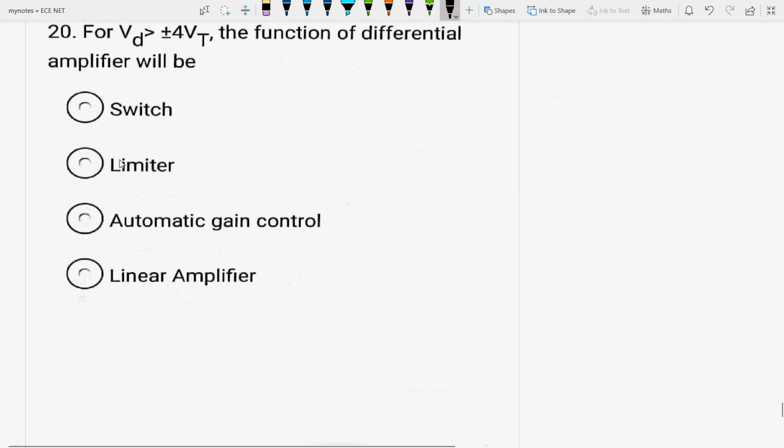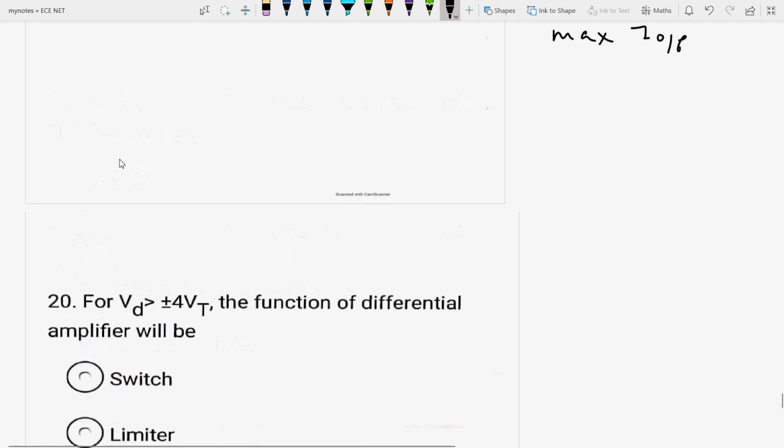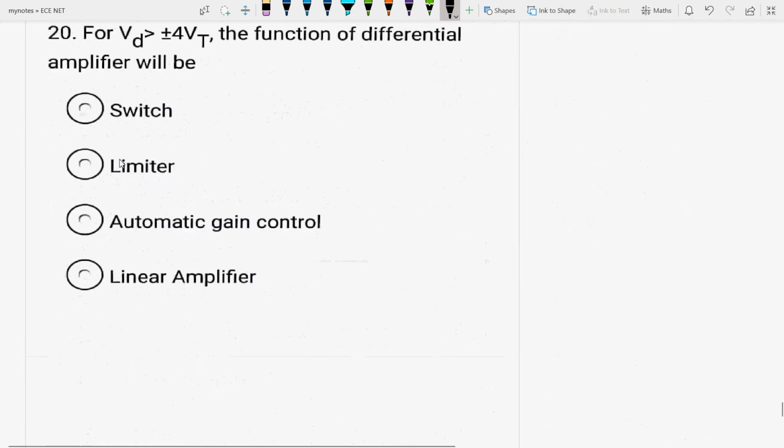Next question is, this is the 19th question. For VD greater than or equal to plus 4 VT, this is a very important condition. This is the differential input voltage, plus minus 4 VT. The function of the differential amplifier will be a switch? No, it is a limiter, automatic gain controller, that means AGC, or linear amplifier. So it is basically a limiter.